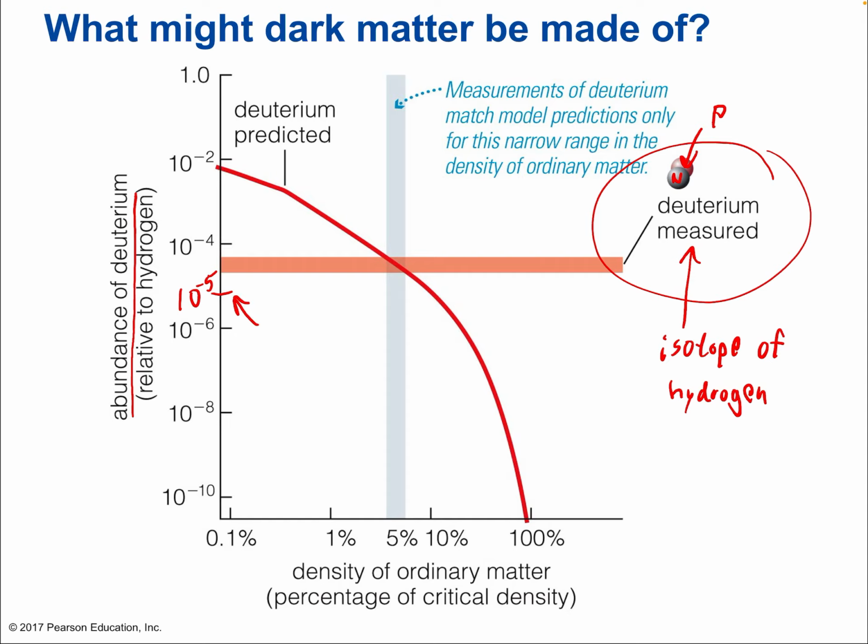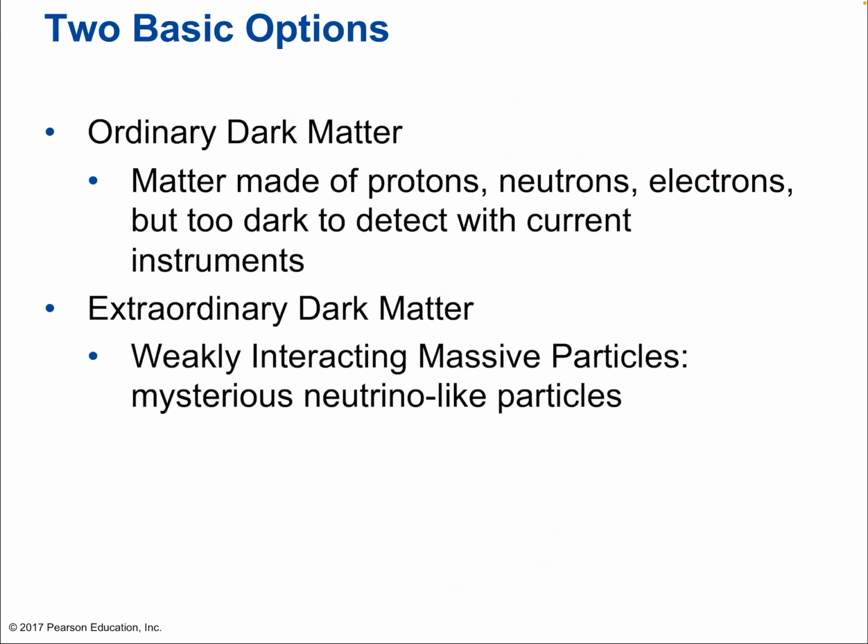Well, that abundance corresponds to a particular density, a density of 5%, okay? So that tells us that ordinary matter must make up 5% of the total mass and energy of the universe. All right, so it's a really neat way of coming at that number by comparing the early Big Bang to a star, okay?